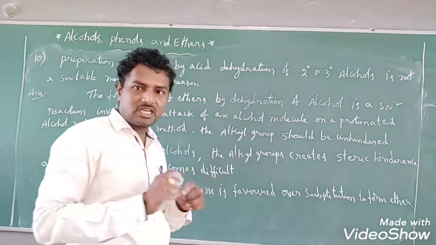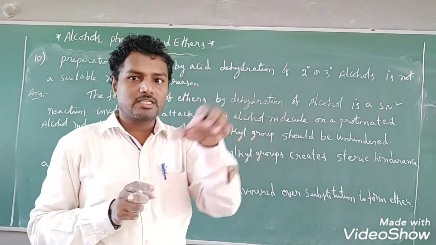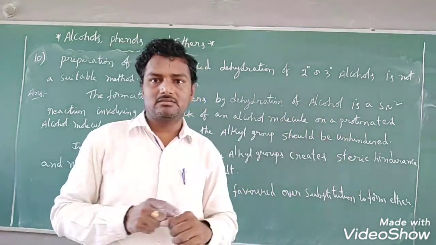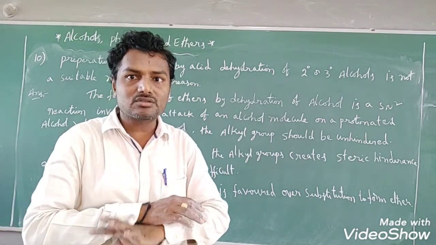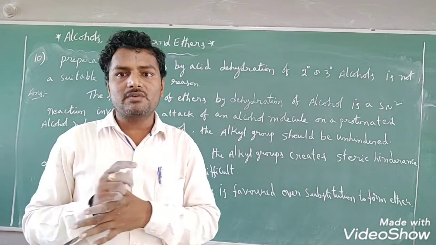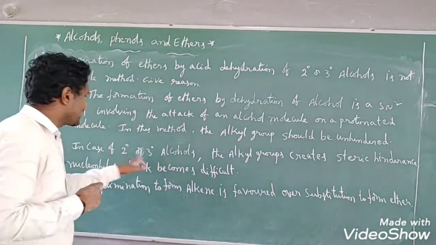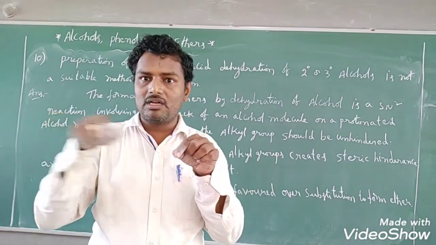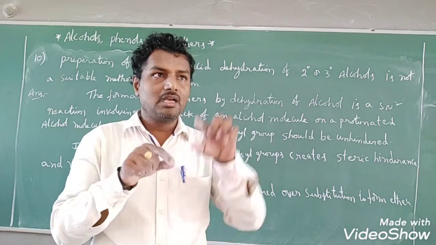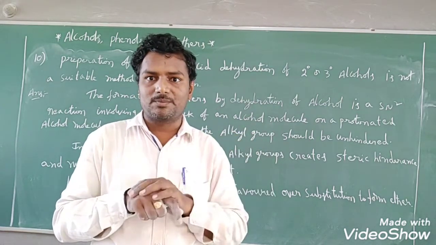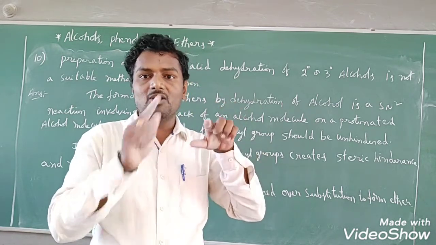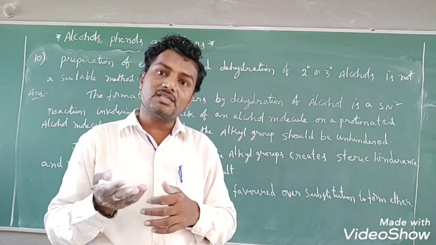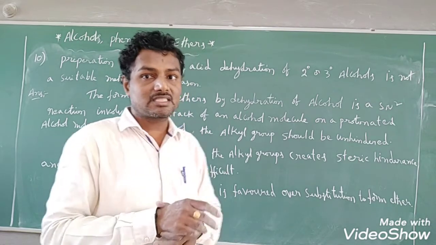In this method, whatever alcohol we have taken, the alkyl group attached to the OH group should be unhindered, means steric hindrance should not be present. That means we have to take simple alcohols. But in secondary or tertiary alcohols, the carbon attached to the OH group is attached by 2 other different or same alkyl groups. Then automatically steric hindrance is more than in primary alcohols. And tertiary alcohols have more steric hindrance than secondary alcohols also.